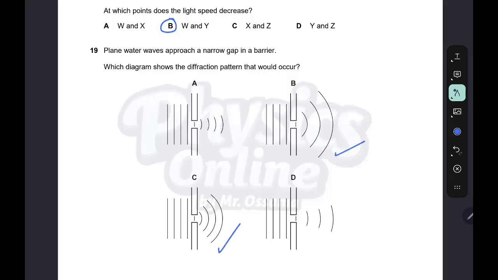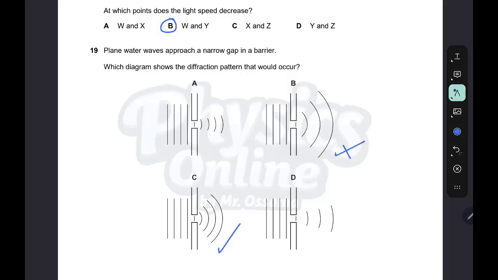As the wave diffracts, the wavelength stays the same before and after. Here we see an increase in the wavelength, which is wrong. Here is the same wavelength, so the answer is C.